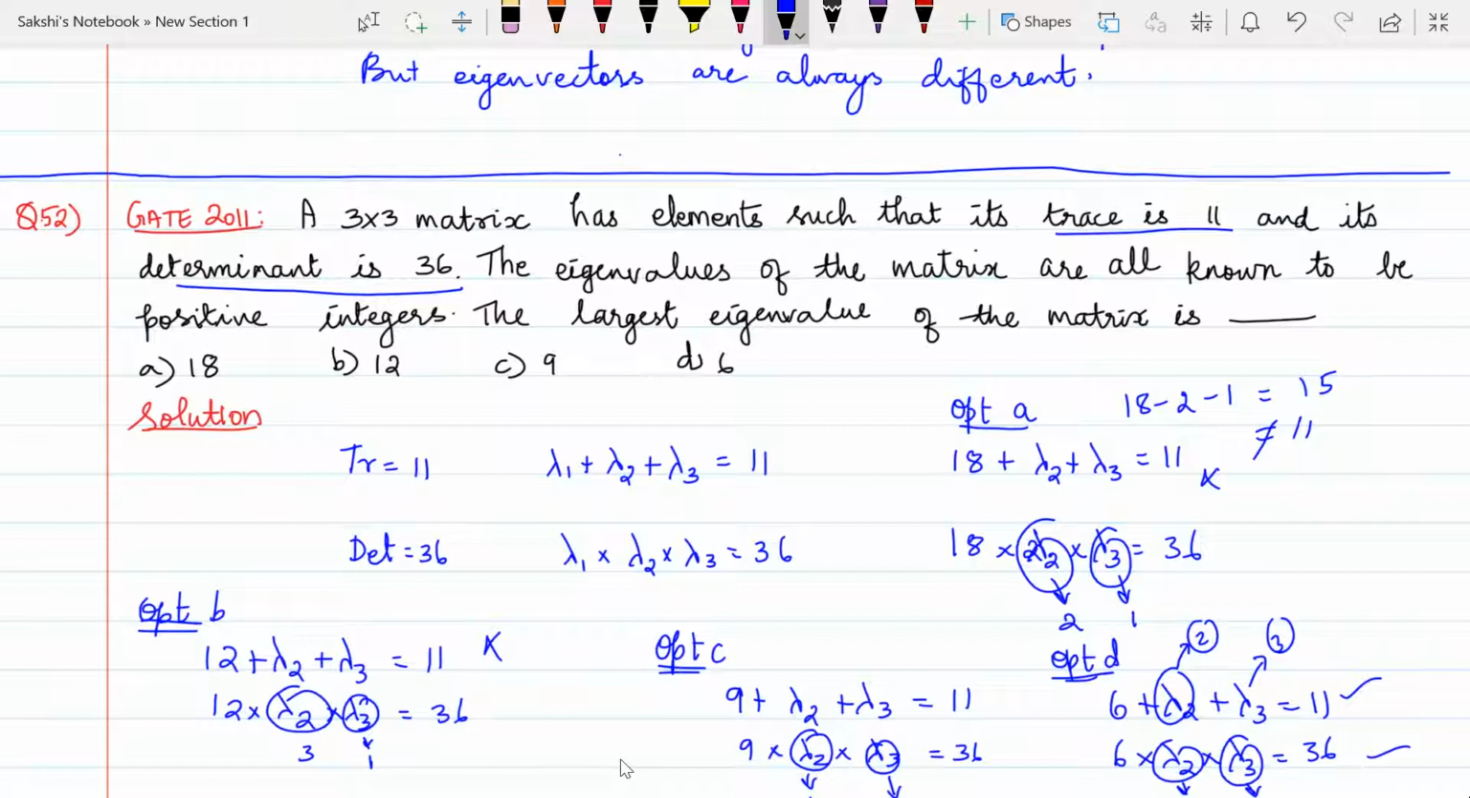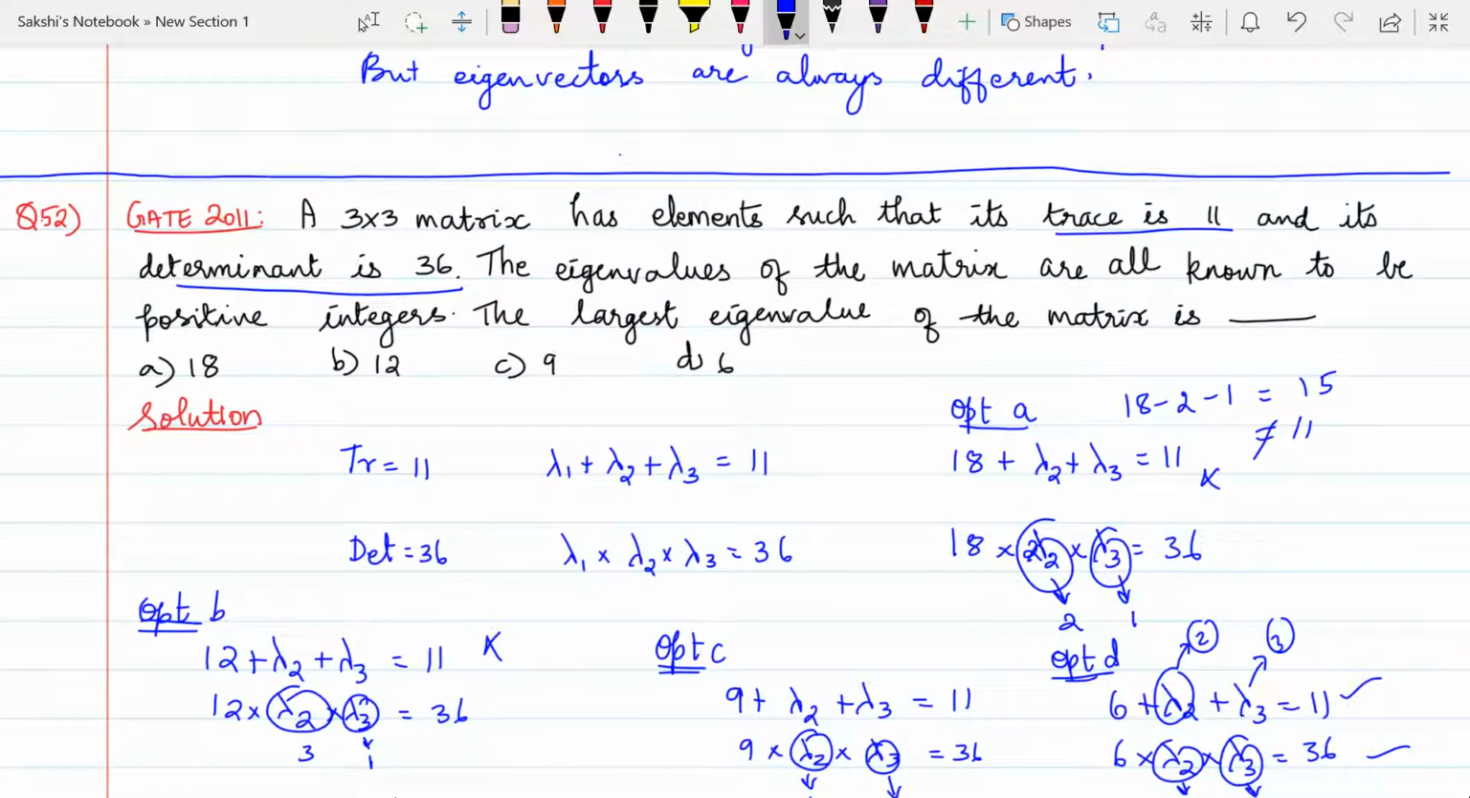Now in option B, 12 plus lambda 2 plus lambda 3 should equal 11, and it should also give 12 into lambda 2 into lambda 3 equal to 36. I can use 12 into 3 into 1, or 12 into minus 3 into minus 1. If you put these lambda values over here, you're not going to get exactly 11. So this option is also not the correct answer. Next is option C, which is 9.